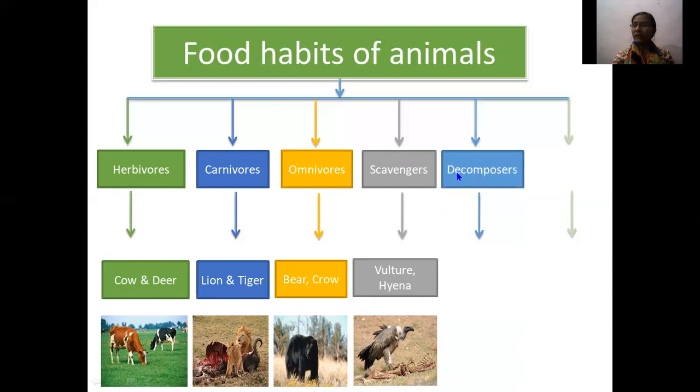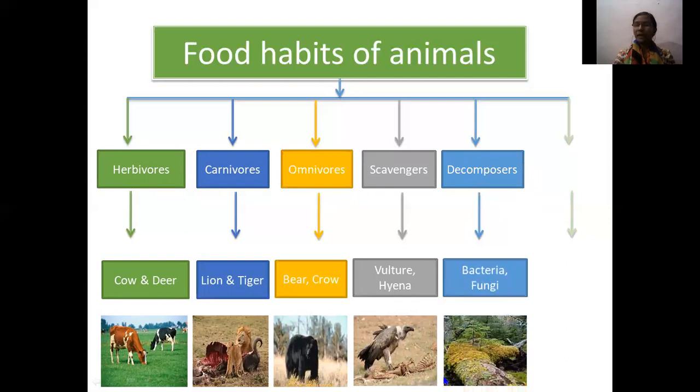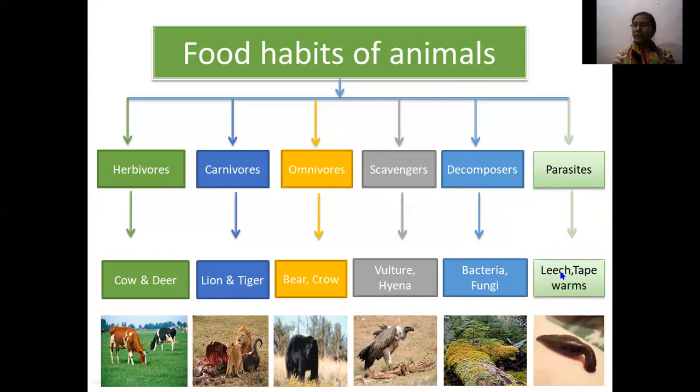The next one is decomposers. Decomposers means the organisms which break down the dead organisms into simple components and mix them with the soil. Bacteria and fungi are the examples of decomposers. The next one is parasites. Living organisms that live in or on other living organisms and directly take food from them are known as parasites, such as leech and tapeworm.